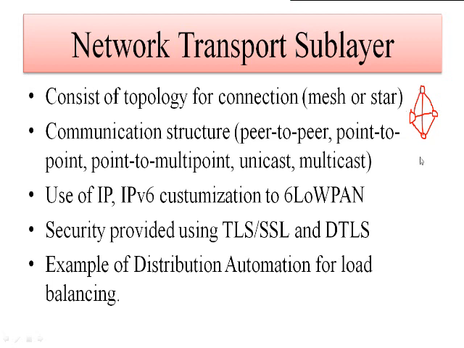Okay, and let's suppose again you have 4 nodes in the network, and all these nodes are sending the data to only one node. So this is an example of a mesh topology, and this is an example of a star topology. Again, they have their own advantages as well as disadvantages.